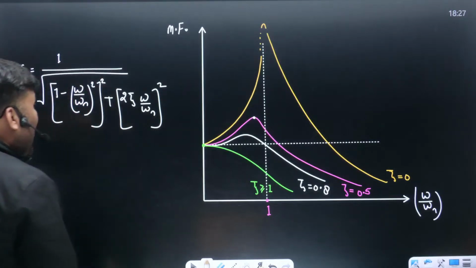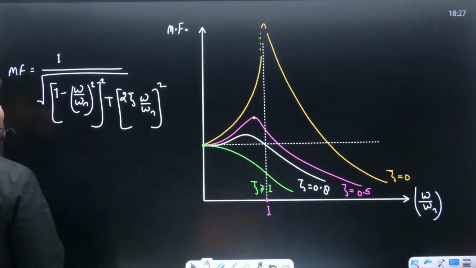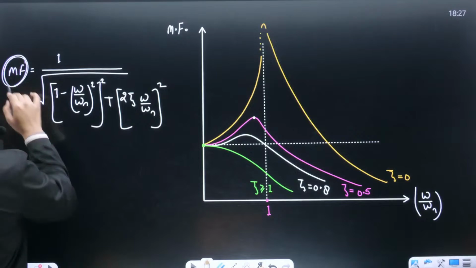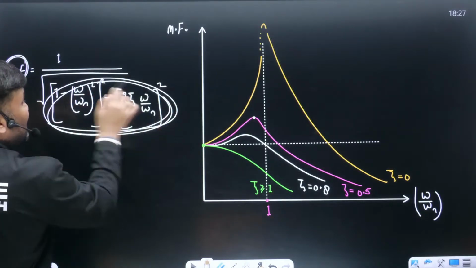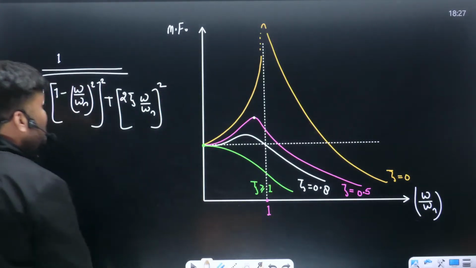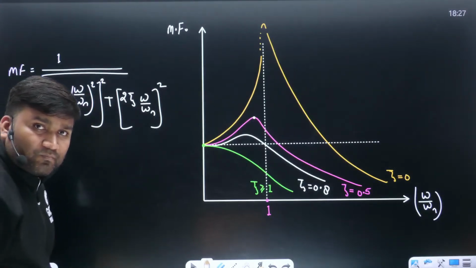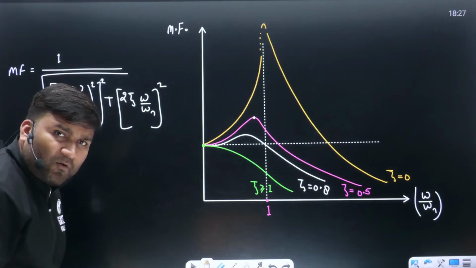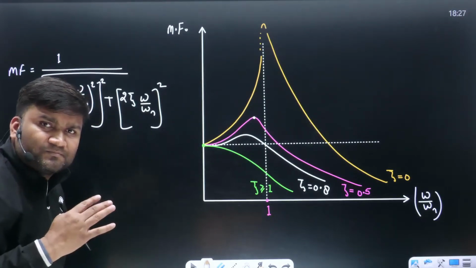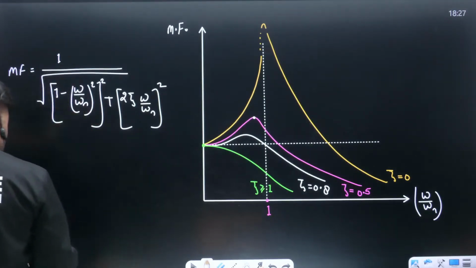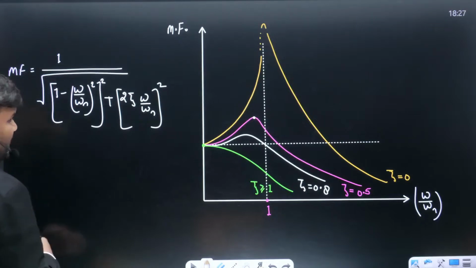Clear? And how do we solve this kind of question? Sir, the magnification factor will be maximum when this value is going to be minimum, and this value is going to be minimum at what value of omega. That can be calculated very easily with the help of the maxima minima concept. There is also a general formula for that.